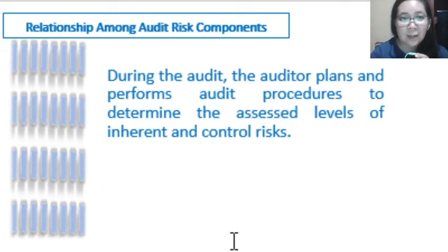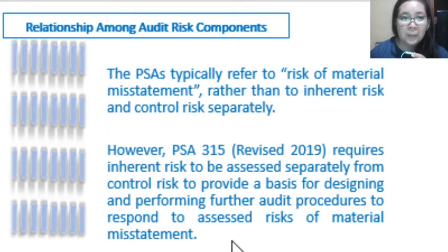During the audit, the auditor will plan and perform the audit procedures to determine the assessed levels of inherent and control risk. So this is what we have mentioned also a while ago, where the auditor will predetermine or assess preliminarily the level of inherent and control risk that exists in the entity's environment. The PSA typically refer to risk of material misstatement rather than inherent and control risk separately. So that's why, if you could notice, we used the term risk of material misstatement, although the component includes inherent and control risk.